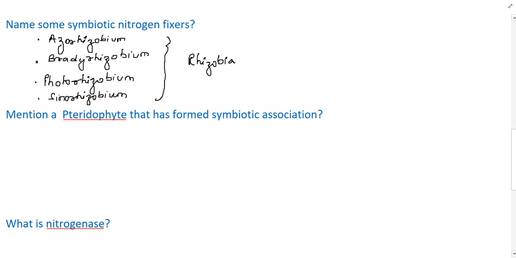So rhizobia is not an organism. Rhizobia is a class which includes several other genera of rhizobium.